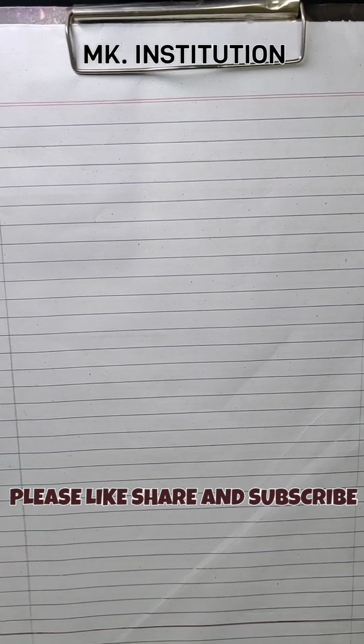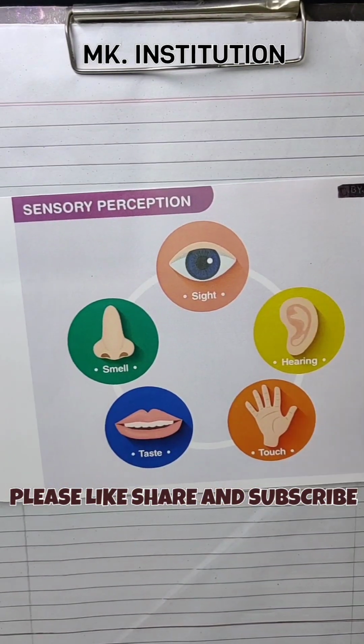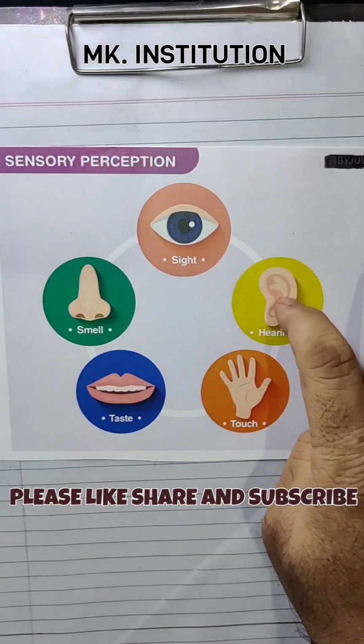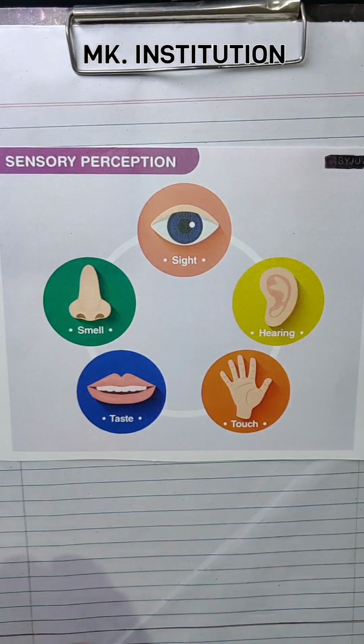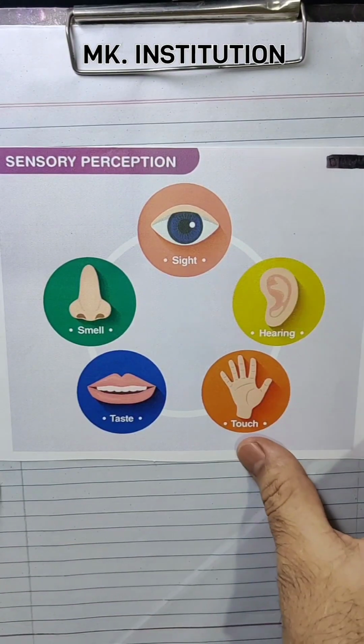In today's topic, we'll discuss the sense organs. Human beings have the 5 sense organs: eyes, ears, skin, tongue, and nose. About this in detail we'll study now. First we'll study about the eye.